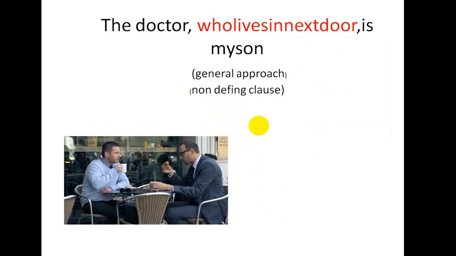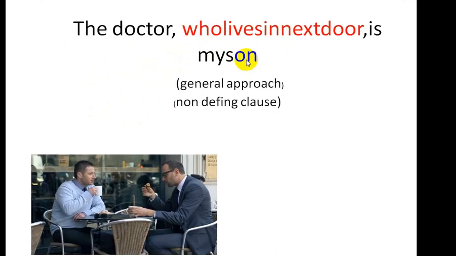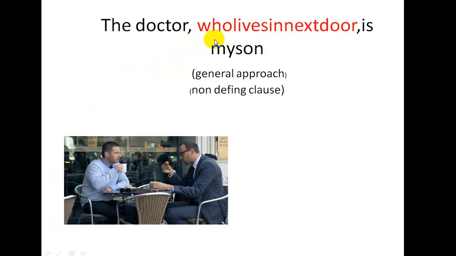Now the non-defining clause. Here they are discussing: the doctor, who lives in next door, is my son. This is the general approach. Here the clause is separated by the comma. That is why it is called the non-defining clause. Here we know two things: he is a doctor and also he is a son. It gives additional information about the doctor.